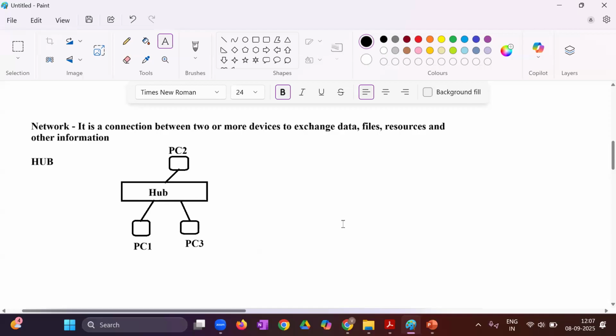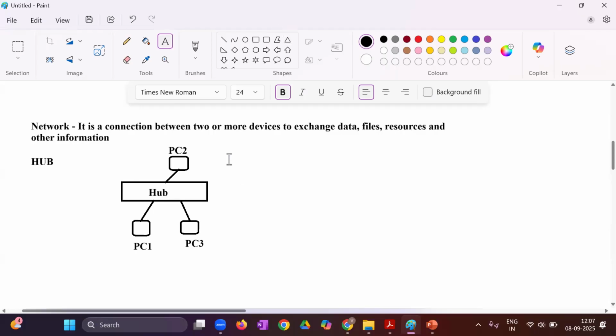What will this hub do? It will receive the information from PC1, and instead of sending it to only PC2, it will send it to PC3 also. What is the reason?